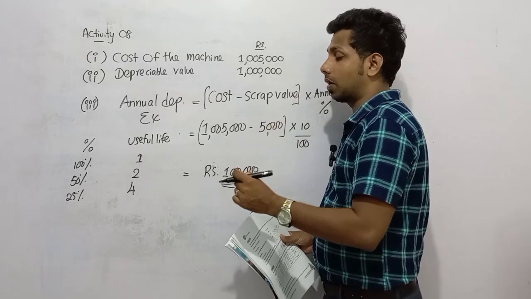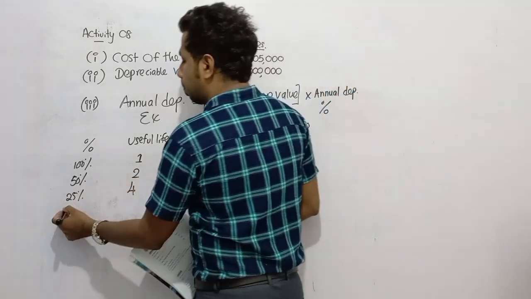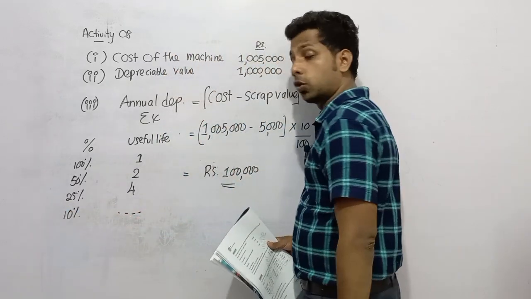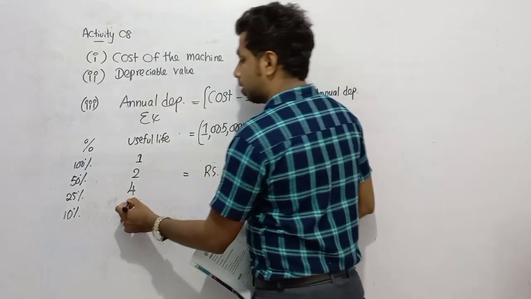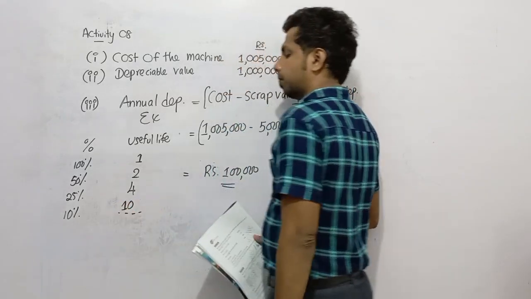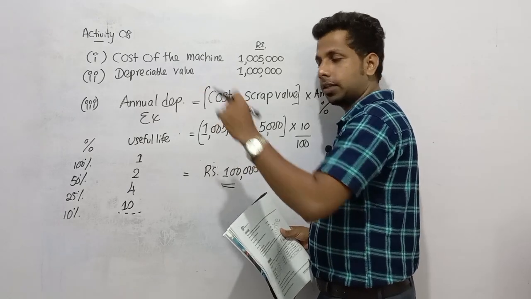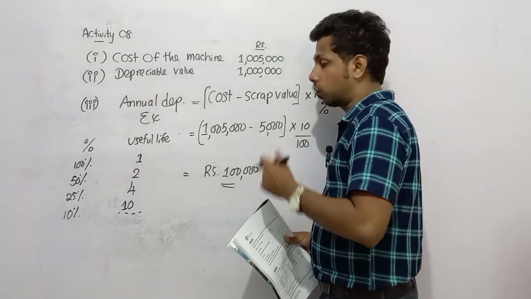If the depreciation percentage is 25%, you can depreciate 4 times. If the depreciation percentage is 10%, the useful life is actually 10 years, right? Each year we can depreciate 10, so 10, 20, 30 like that, we can depreciate 10 times. So 10 years should be the useful life.